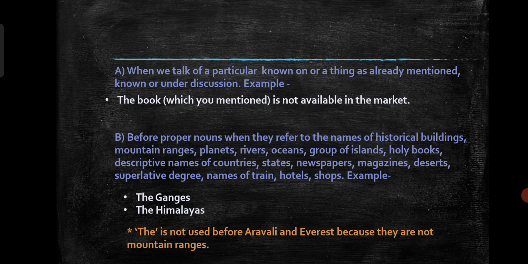So first we discuss what a proper noun is. It serves as the name for a specific place, person or thing. What is this? The example is the Ganges. Here the Ganges is a proper noun. So before this proper noun, we can use the.